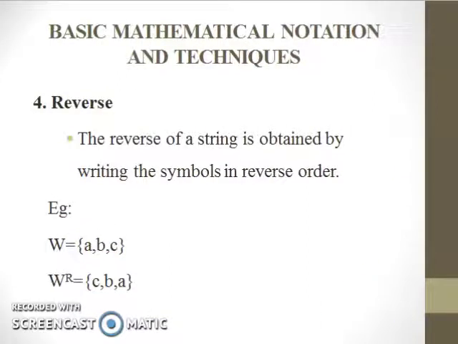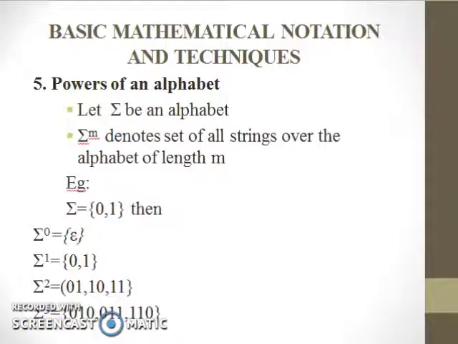Fourth one is reverse. The reverse of a string is obtained by writing the symbols in reverse order. Let's see by an example. W equals ABC. So the reverse of the string W is represented as W power R equals CBA.